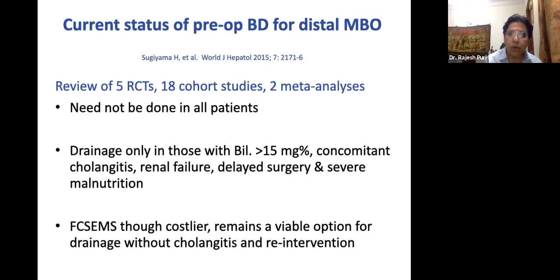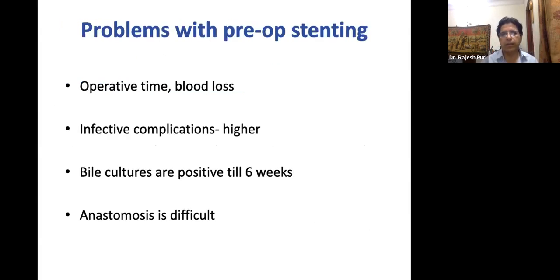Drainage only in those where the bilirubin level is more than 15, or concomitant cholangitis, renal failure, or there is a delayed surgery because of any reason. And fully covered metal stent, though it appears costlier, remains a viable option for drainage without cholangitis and reintervention. Because if these patients develop cholangitis or the stent gets blocked, the cost of treatment is much higher than putting the fully covered metal stent.